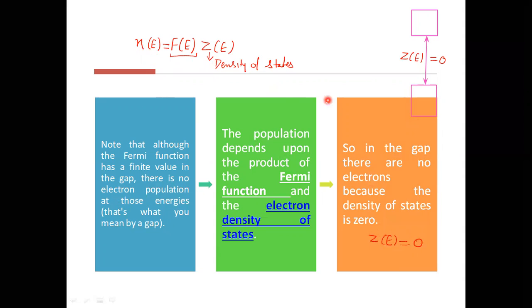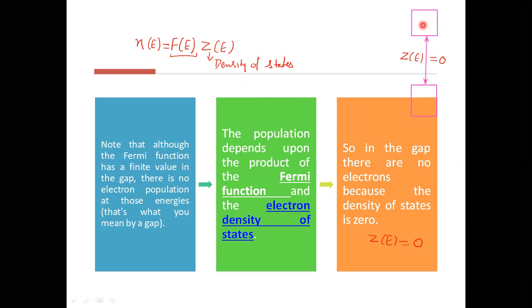That is why Ne is 0. Fine. So population depends upon the product of Fermi function and electron density of states. That means how many seats are available, multiplied by the probability of filling those seats or states. That will give you the population of states.